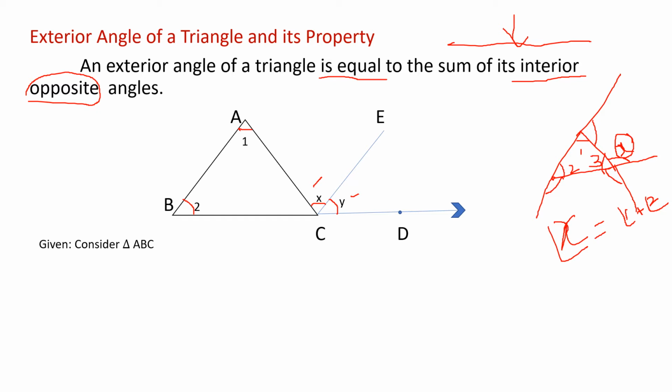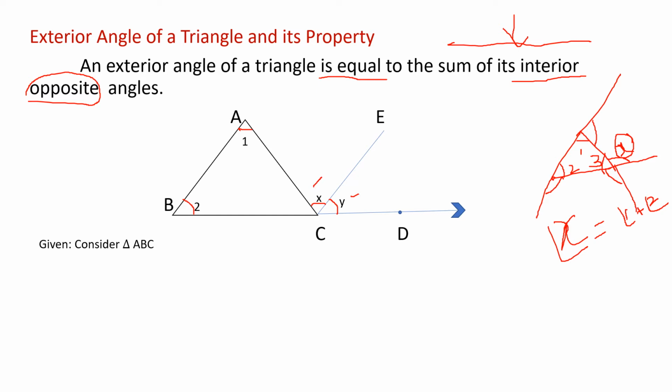In the problem you will have some values for 1, maybe 50 degrees, and for 2, like 40 degrees or something like that. They will be giving the values, so you can add them and find the value of x. This is the meaning of this definition. Now understood? Now we want to prove it.